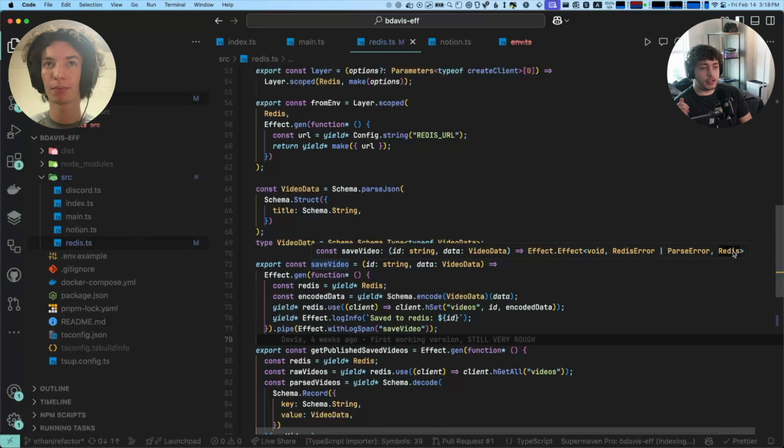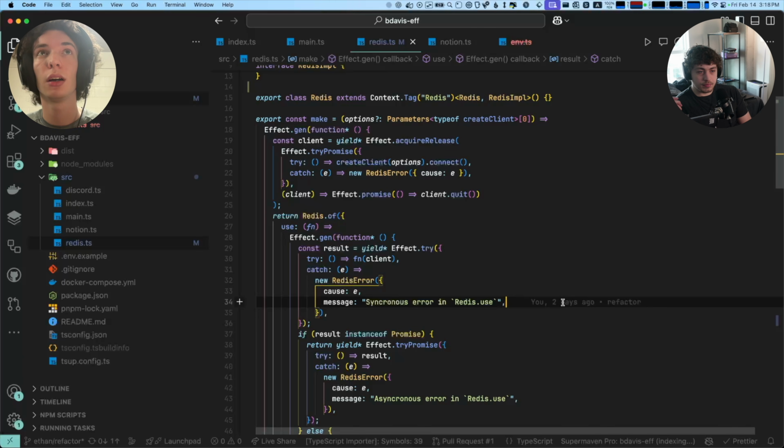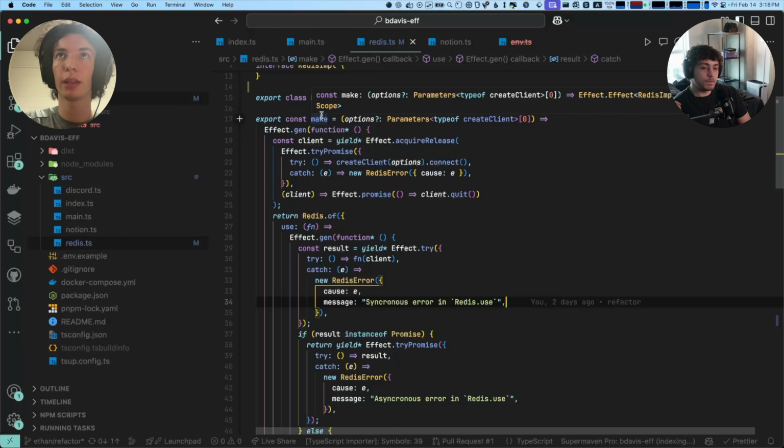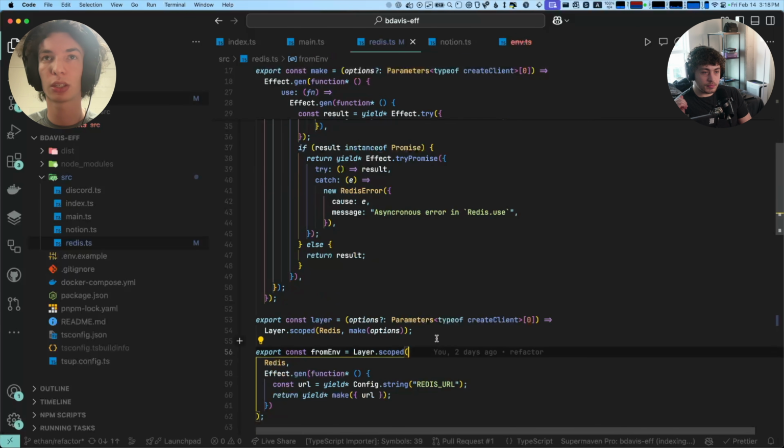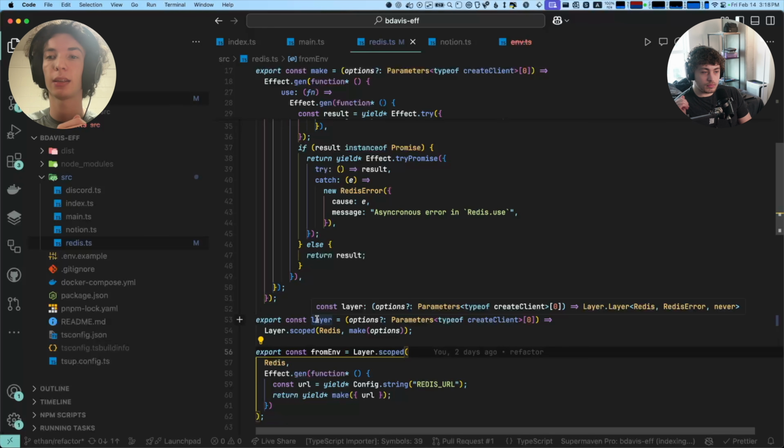Is that what the make function is? That's us creating our Redis instance. Yes, exactly. Make is a function from the actual Redis client options to an effect that returns the Redis impl, which is the type contained in the Redis service. Where this comes into play is a type called a layer, which is a type that constructs services.